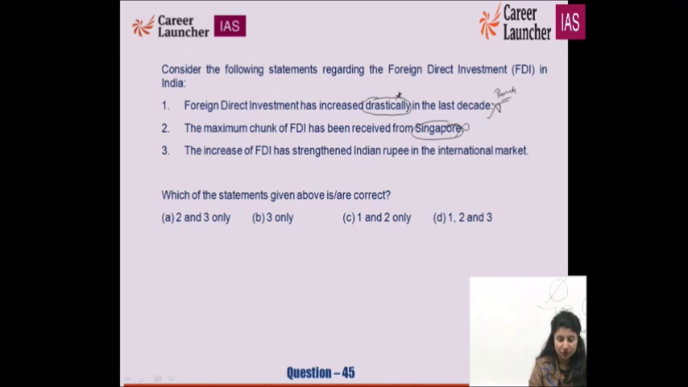Drastically, this is wrong. Maximum chunk of FDI has been received from Mauritius, not from Singapore. The second statement is wrong. 3 is the right statement, that is B for Bombay is your option.